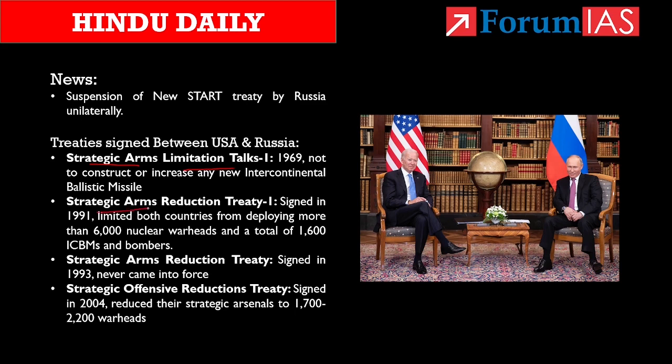Second treaty is the Strategic Arms Reduction Treaty 1, which is nothing but the START treaty. Know that the United States and Russia signed the treaty in the year 1991, and this treaty involved on-site inspection, the regular exchange of information, as well as the use of satellites for verification. And then if the countries find any excess delivery vehicles using this intrusive verification regime, the found missile carriers will be destroyed. Know that this treaty limited both the countries from deploying more than 6,000 nuclear warheads and a total of 1,600 ICBMs.